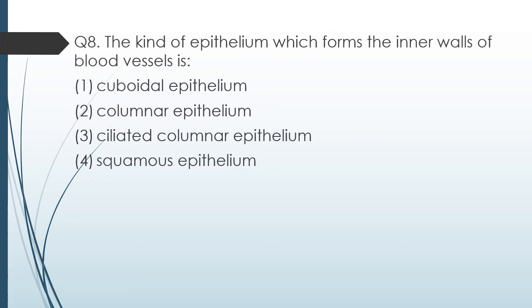Question 8. The kind of epithelium which forms the inner walls of blood vessels is option 1 cuboidal, option 2 columnar, option 3 ciliated columnar, or option 4 squamous epithelium. The correct answer is option 4, that is squamous epithelium forms the inner wall of the blood vessel.